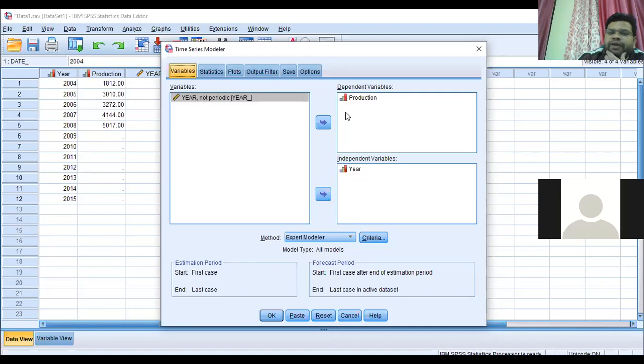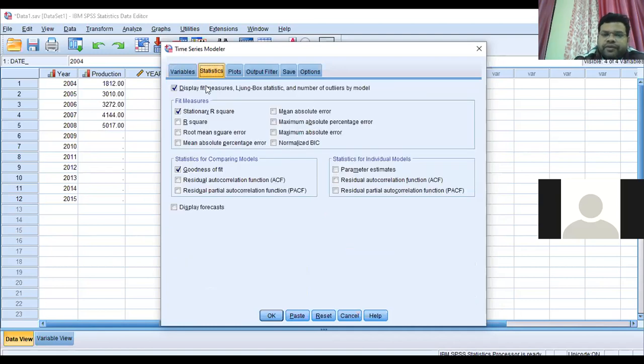Our dependent variable will be production, and the independent variable is year, time. Time is independent and production is dependent. Next is Statistics. Which statistics are required? These are stationary R square and goodness of fit. There are so many options, but we need only stationary R square and goodness of fit, which are already selected. So we do not have to do anything.